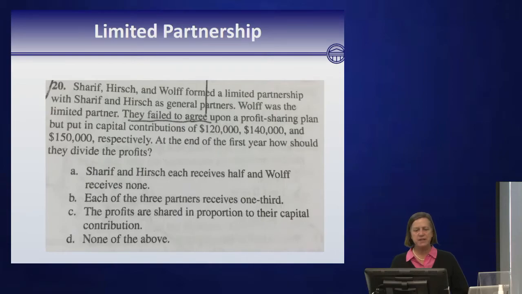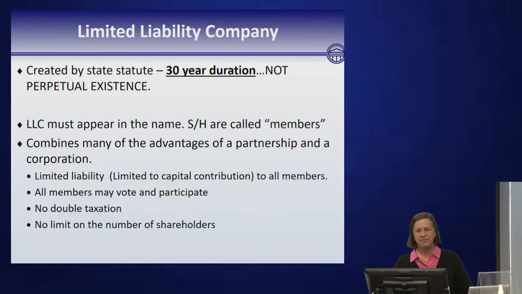Here's your question about how you're going to split profits. Question 20, take a look at that one. Limited liability companies are creatures of state statutes, and so there are 50 different statutes. They look an awful lot alike. Limited liability companies do not have perpetual existence. Most of the statutes say that they last for 30 years.